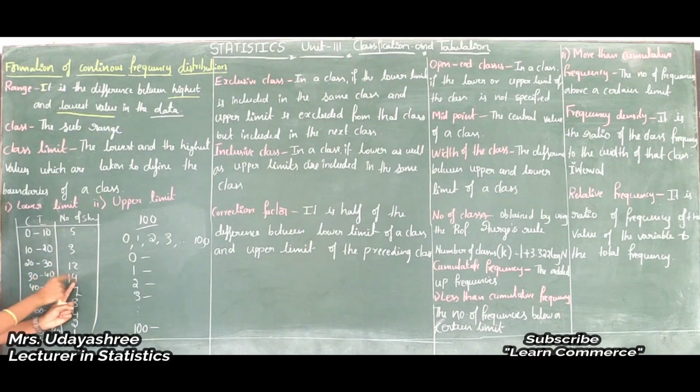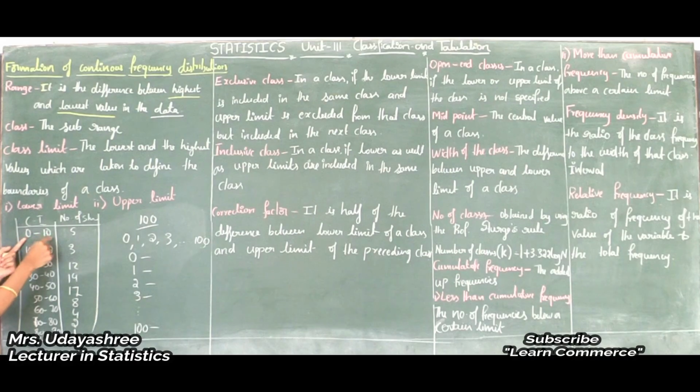Like that, 14 students scored 30 to 40 marks. Like that, up to 90 to 100, where one student scored 90 to 100 marks. So it is a sub-range or class. Sub-range in the sense what? The question paper is based on 0 to 100, but out of that, 0 to 10 is one class or one sub-range.